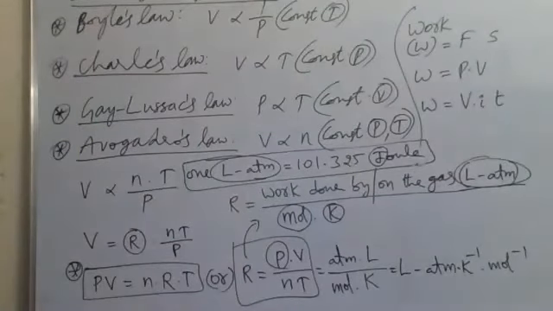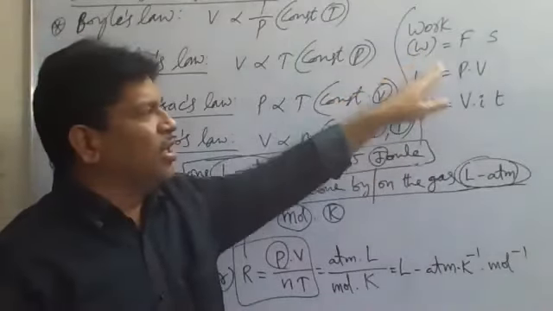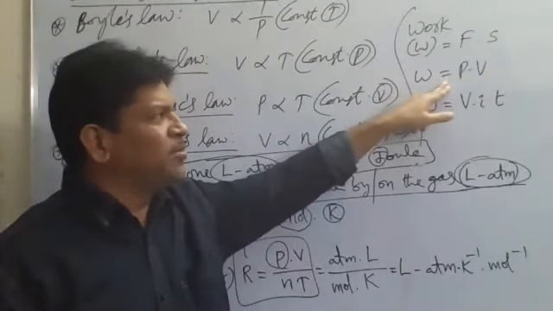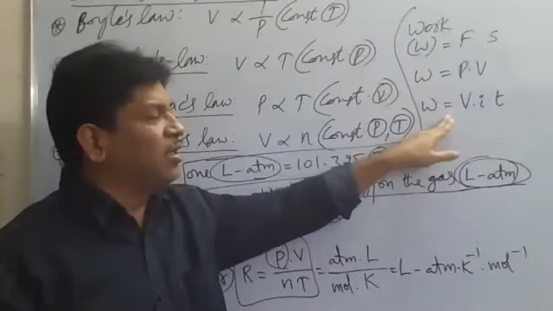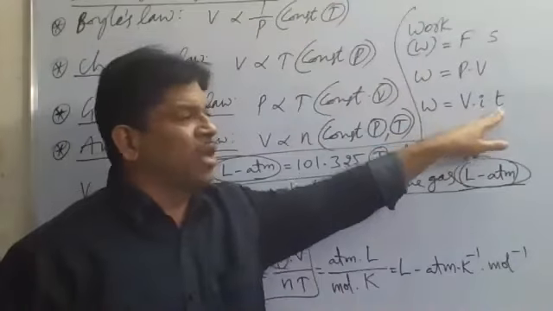So the units of R will decide the numerical problems. The answer of a numerical problem will be decided by the units of R, so the units of R are very important here. There are 3 different types of work done: mechanical work done on the gas, otherwise work done by the gas, which is pressure into volume work, and the electrical work done, which is voltage into current into time.